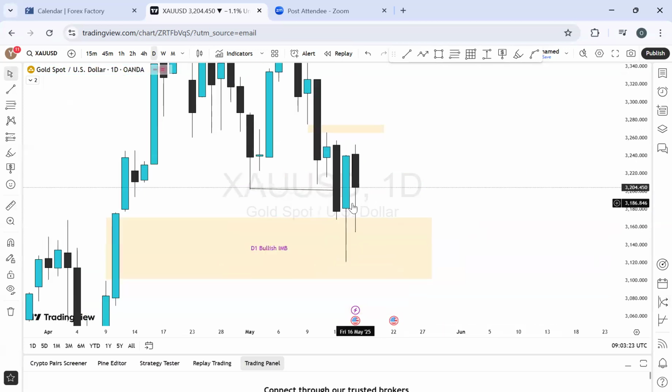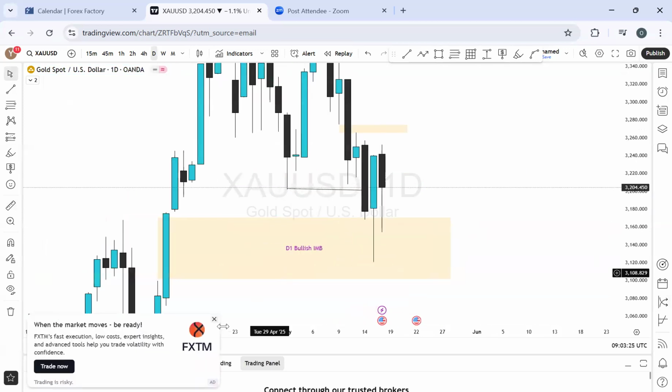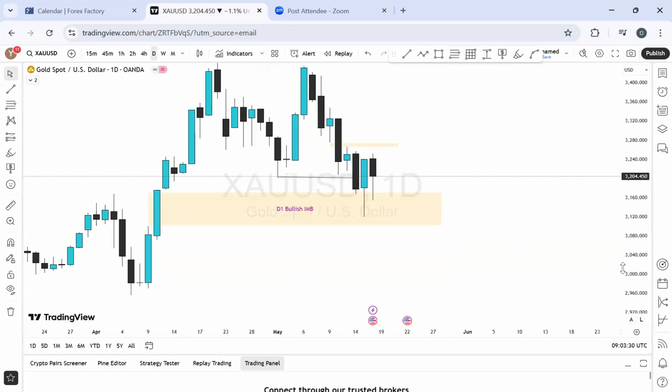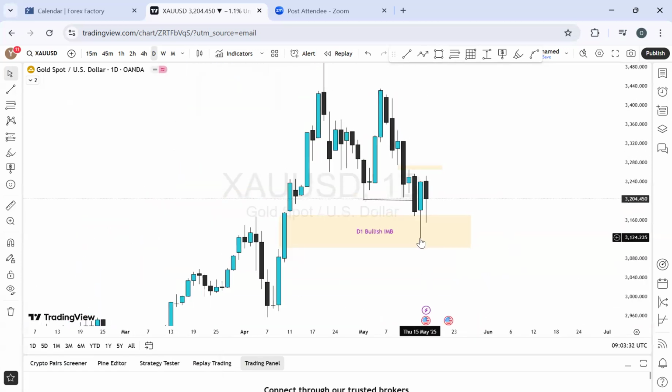On Thursday, the market moved down significantly into the daily bullish imbalance zone. And from there, it tapped out for a buy momentum, which made about 1,150 something pips for that day. And Friday was just a repeat. It was just the opposite direction of what happened on Thursday, just to make sure the price ranges.